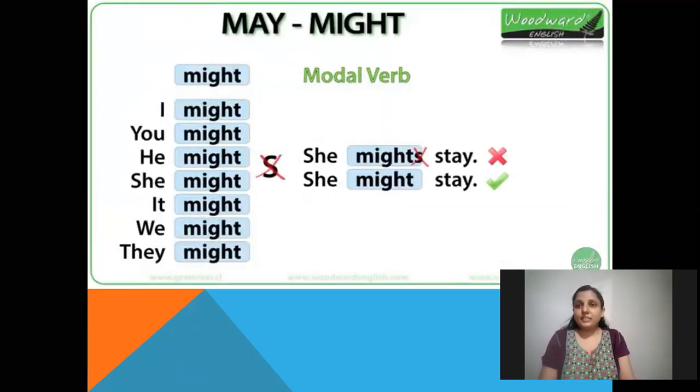See, we can see in this slide, we will not use s in the modal verbs, in may and might, mostly. She mights stay. That sentence is wrong. She might stay. That sentence is correct.